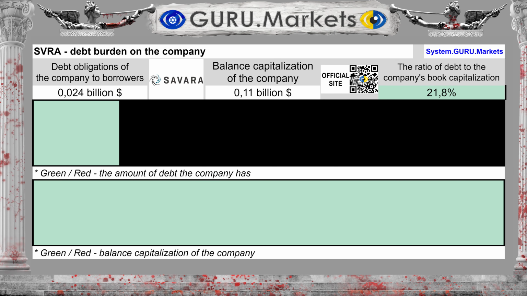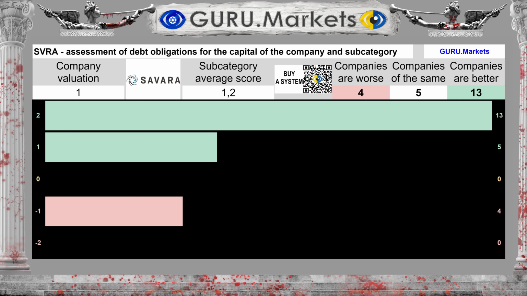The analyzed organization's debts amount to $0.024 billion. Financial liabilities to book value amount to 21.8% of equity. Result on the company's financial obligations: Good, 1 point.